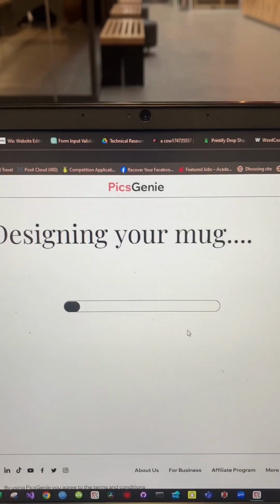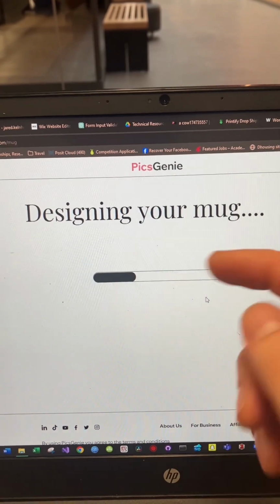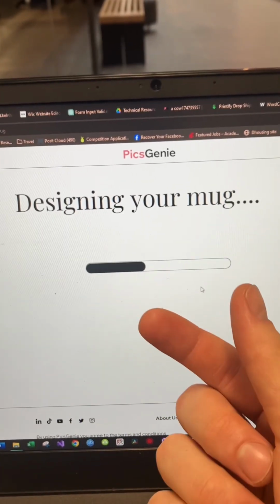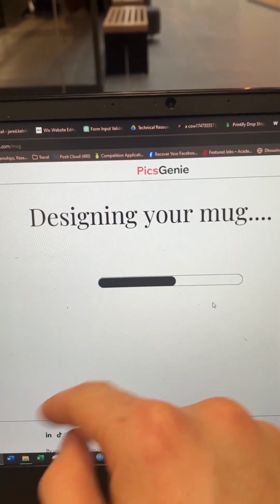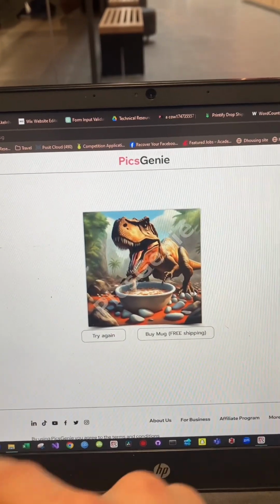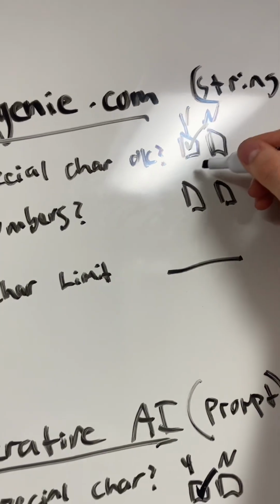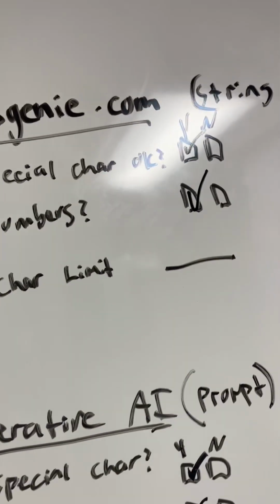That's awesome. And we already know that the generative AI in the background is gonna take that input and work with it, and it's gonna be okay. I switched it so that the input from here does go to the AI now. So we don't have to worry about the AI. We already know we're good. But we can now mark yes and yes. Let's test the character limit.